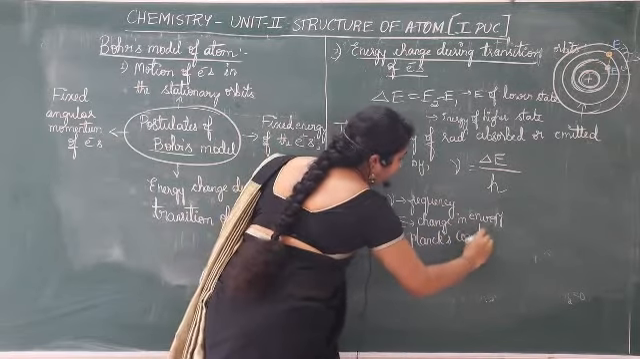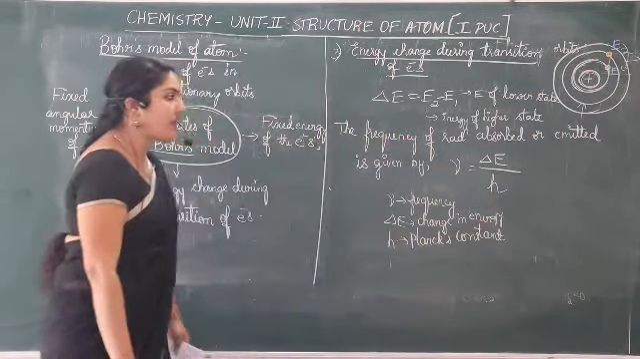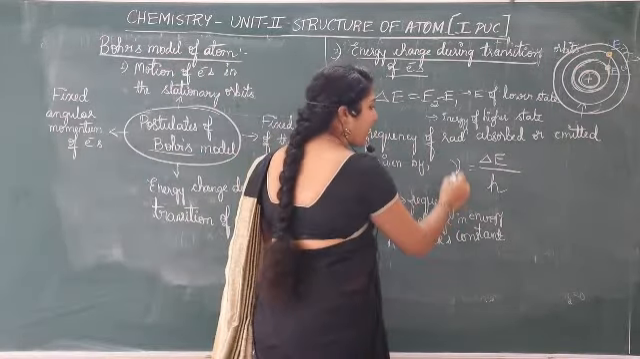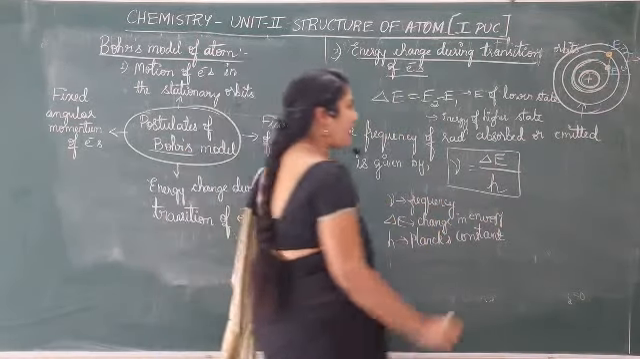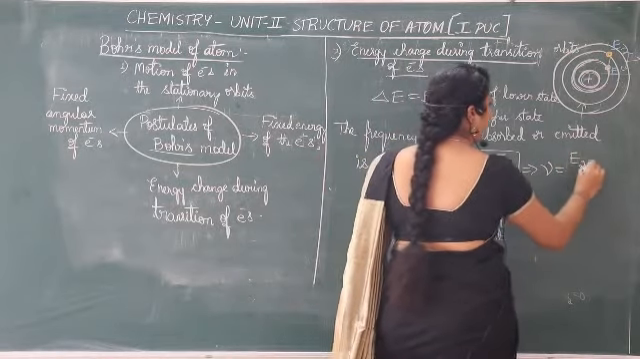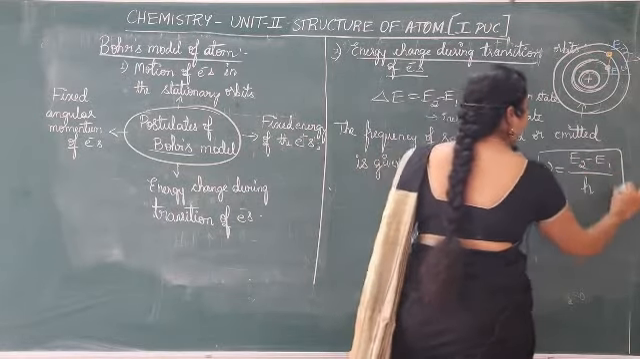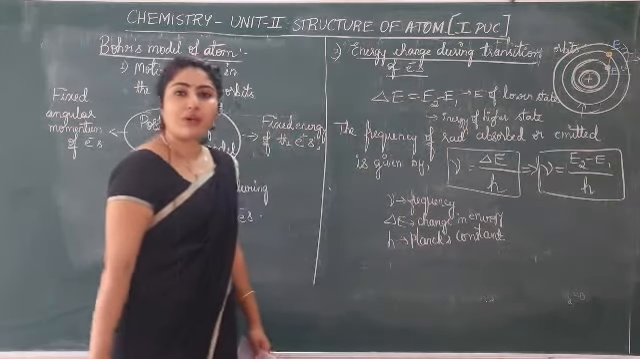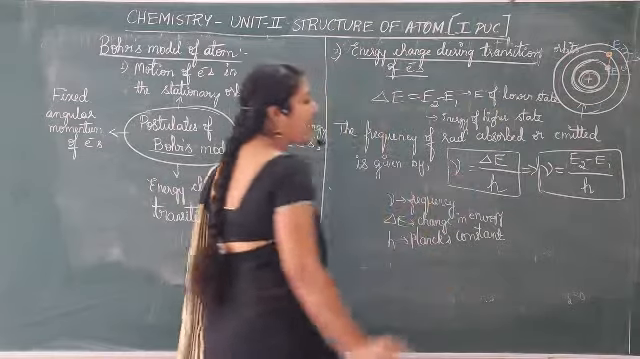Planck's constant, and its value is equal to 6.626 into 10 to the power minus 34 joule second. You know that. Now how can I write this expression? We have nu is equal to delta E by h. Otherwise I'll write it as nu is equal to E2 minus E1 by h. And this expression is called Bohr's frequency rule.